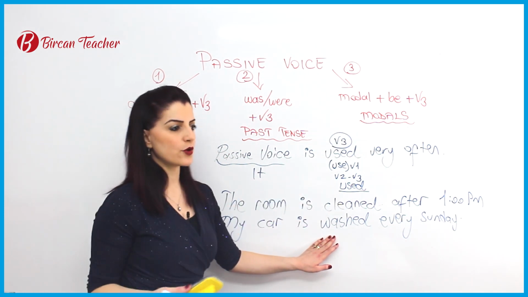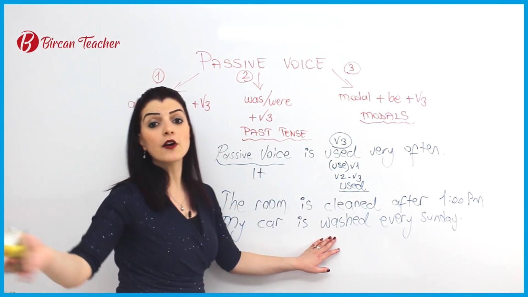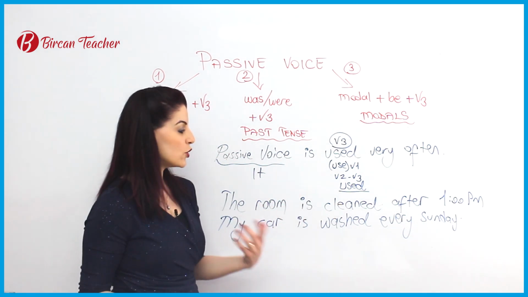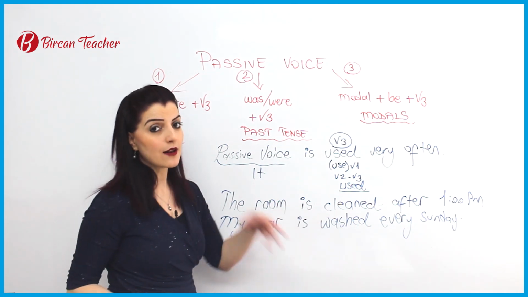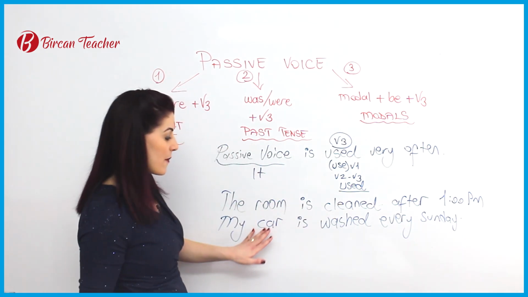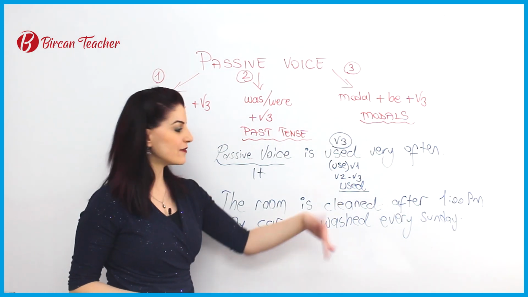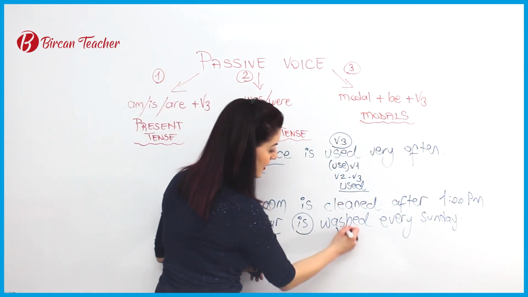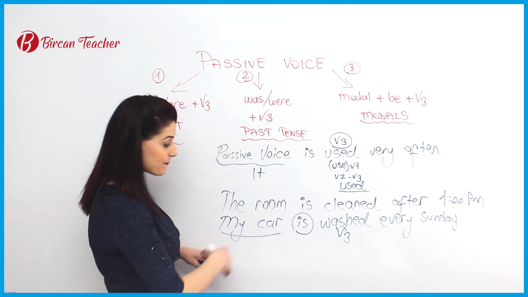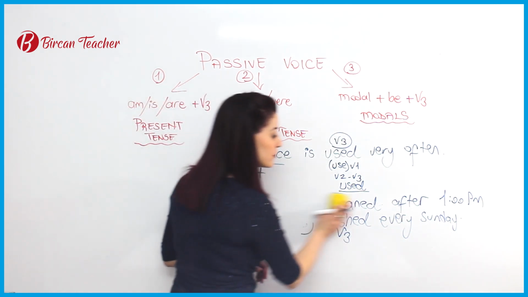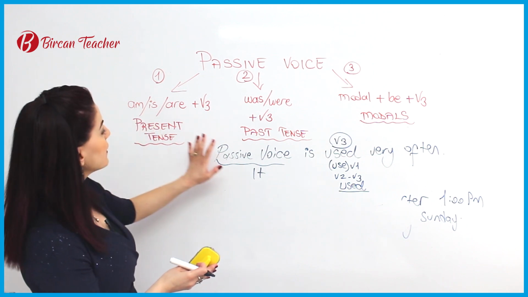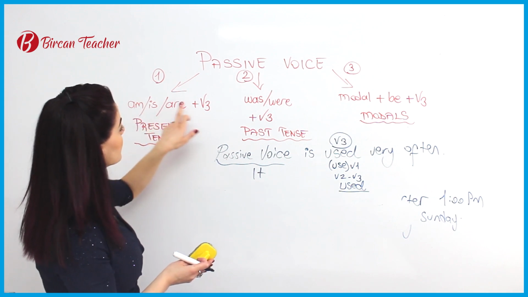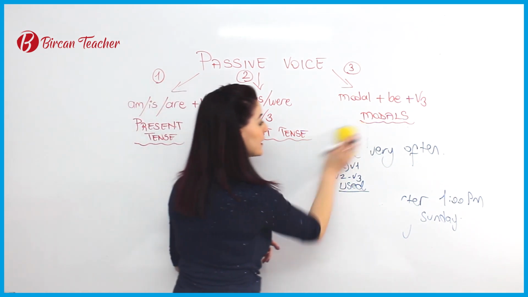So maybe my brother washes. Maybe I go to a car hairdresser, so they are washing. I don't care about the people. I don't care about the person who does the washing action. I care about this, and I'm trying to say my car is washed. It is done every Sunday. So this is singular again. That's why I choose is, and after that I put verb 3. In simple present tense, the rule is very simple. According to the singular or plural subject, I choose am, is, are, and after that I put verb 3.